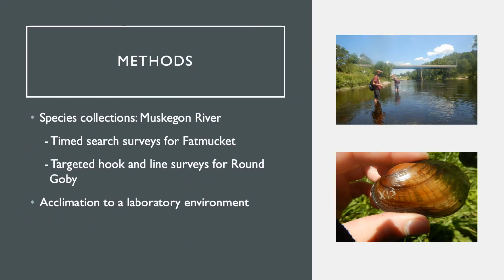First, we collected mussels and fish from 2 sites in the Muskegon River in Michigan and brought them to the CMU vivarium. Round Goby were collected using hook and line technique, and mussels were collected using timed search surveys during July 2020. We also conducted preliminary surveys at the Goby collection site that indicated that no freshwater mussels were present there, although historically there have been 12 to 13 species found in the area.